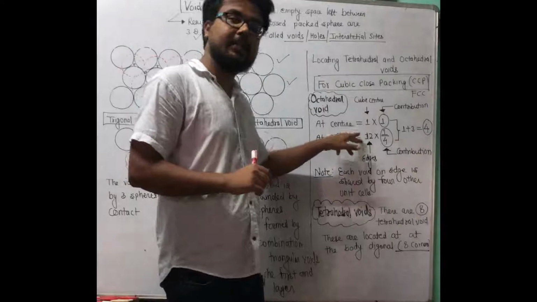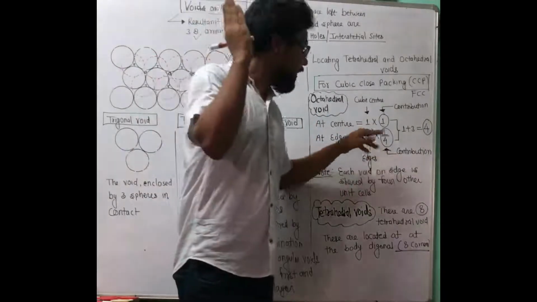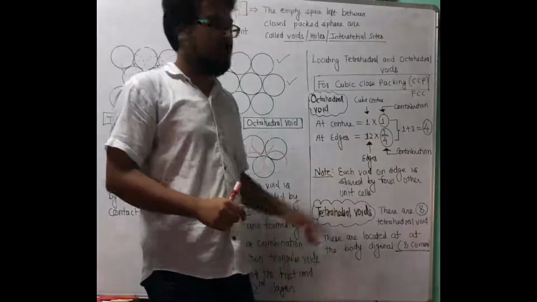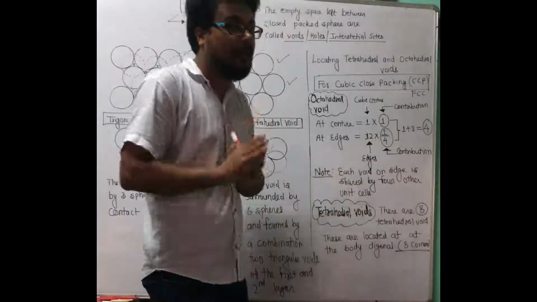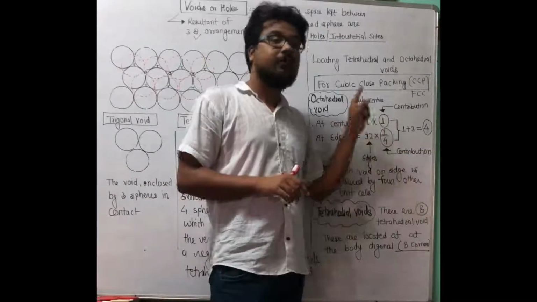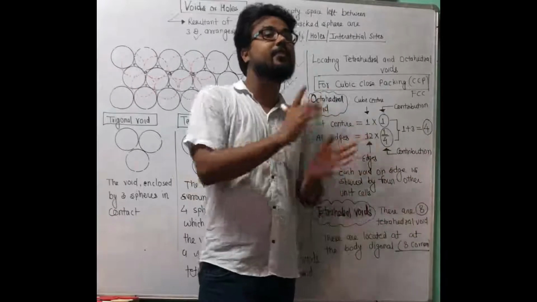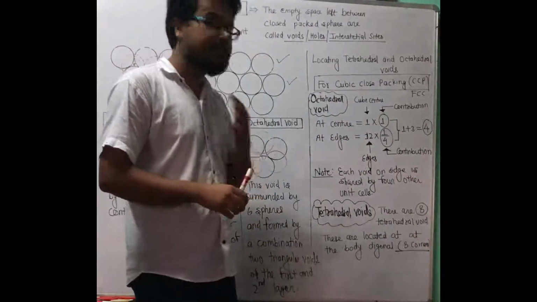How? 1 from the center and 3 from the edges. Total 12 edges, and the contribution of an edge towards that unit cell is 1/4. So 1 plus 3 equals 4. That means the number of octahedral voids. Remember students, the number of octahedral voids for a fixed, particular unit cell is 4.